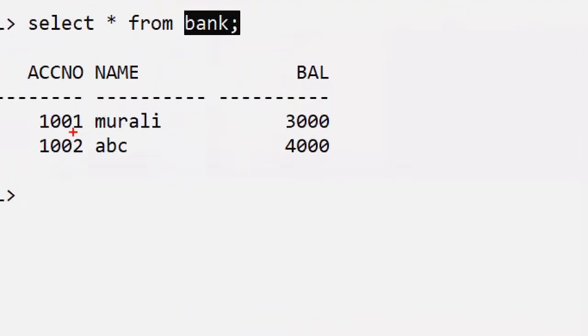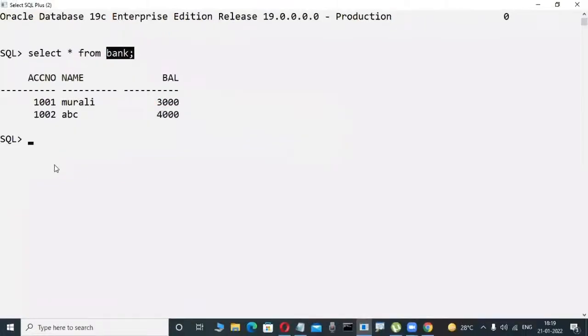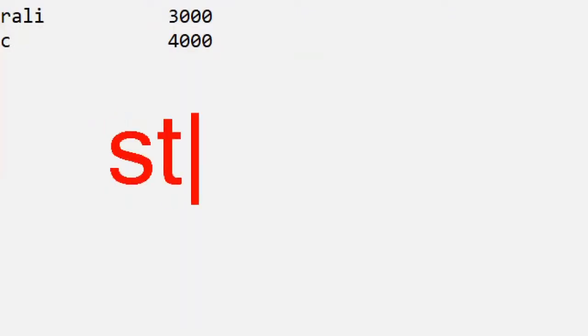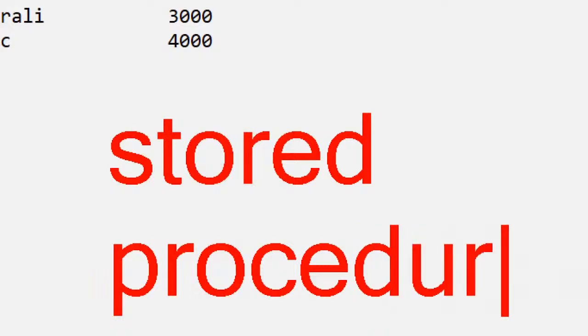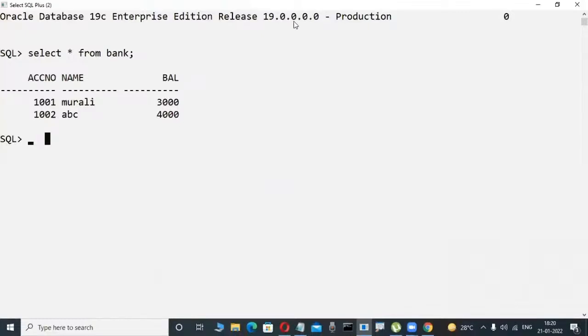In this bank table, I try to withdraw some money. For that purpose, I'm writing some coding in PLSQL. Observe what I'm writing, though you don't have an idea of that code yet. Logically observe whether it is really working correctly. Don't write it. Stored procedures are a concept in Java, .NET, Python, MySQL, SQL Server and Oracle. In stored procedures only, these types of logical conditions are written. That is in our course, on the PLSQL side.